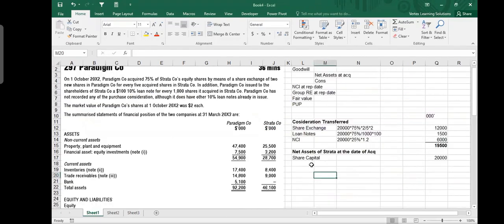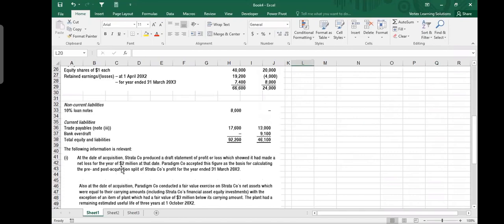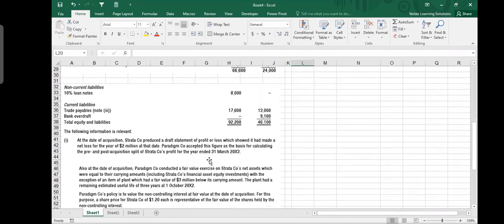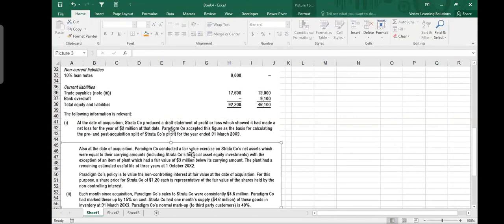Yes, no. So share capital is here, and we say retained earnings. Retained earnings are minus 6 million. And how do we get to this minus 6 million? It is minus 4 million and minus 2 million. And then you had a fair value adjustment. Always you will see it, fair value adjustment. It is given usually as a note number 1. It says that at the date of acquisition, Strata company produced a profit. Okay, no, this one, it is here. Also at the date of acquisition, Paradigm conducted a fair value exercise on Strata.